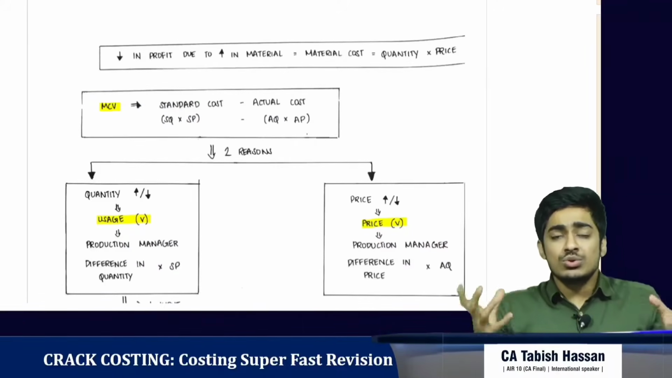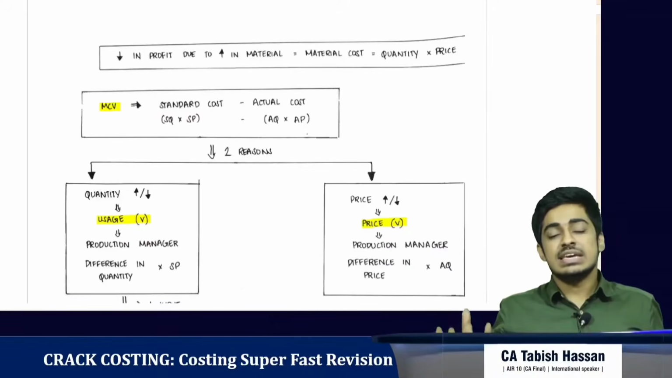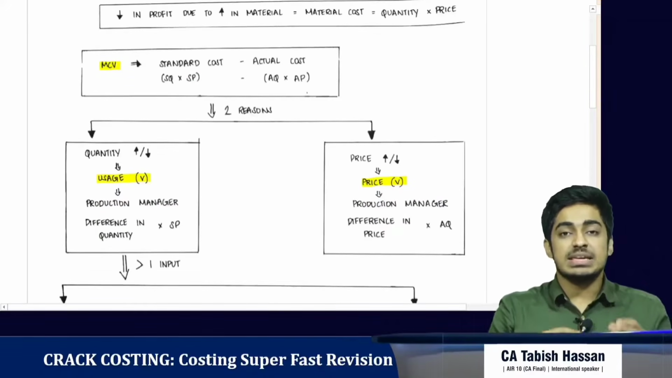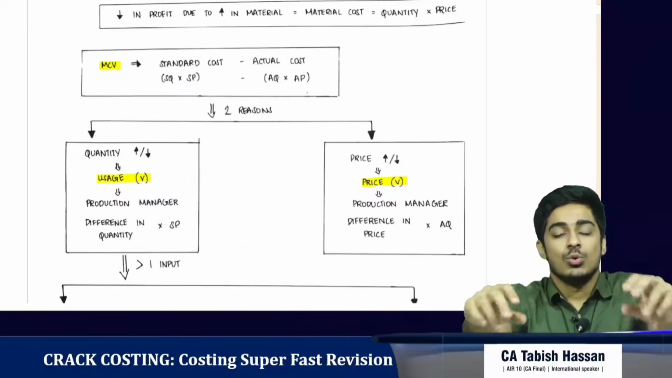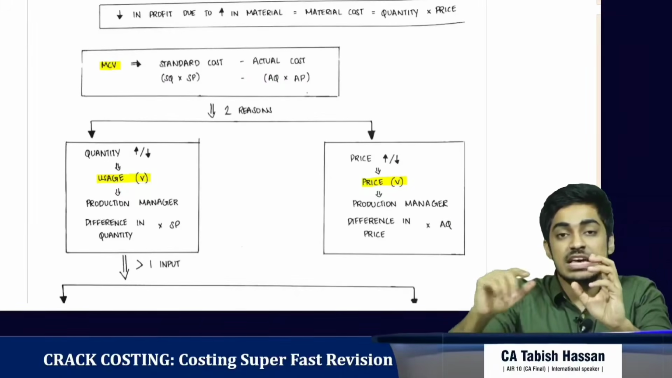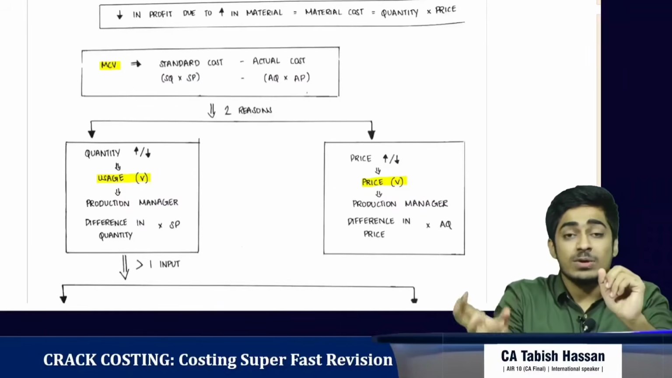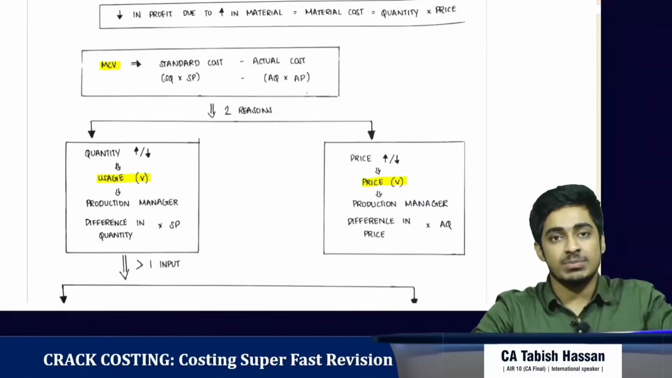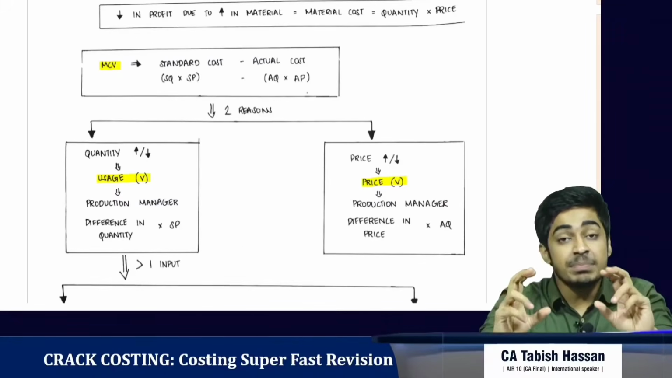What are the two reasons why cost has gone up? One, either the quantity would have changed. Second, the price would have changed. Let's analyze price. Who is responsible for the change in price? The purchase manager is responsible, so he has to bear the difference in price. The difference in price has to be multiplied with quantity. What quantity will we take? We will take actual quantity, because for the entire quantity, he had to buy it at the right price. So material price variance is the difference in price into actual quantity.